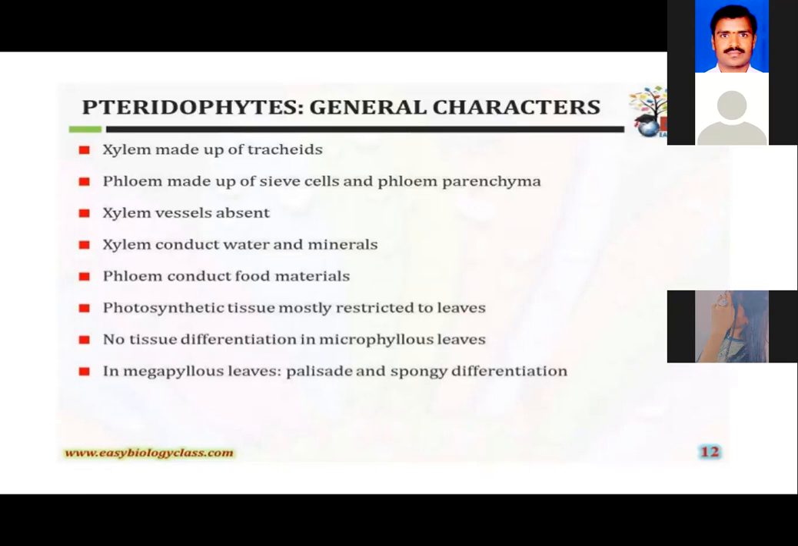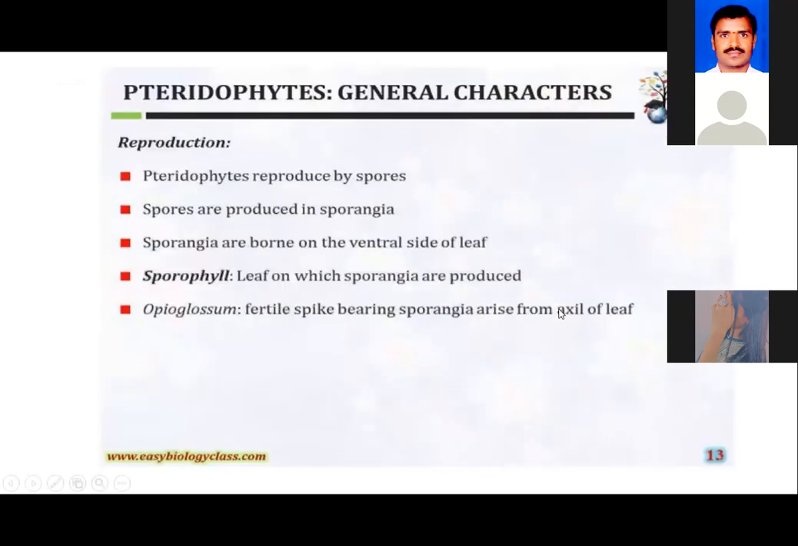Next. Now, next is the photosynthetic tissue, that is, the greenery of the plant is restricted only to the leaves, because the leaves consist of the chloroplasts or the chlorophyll pigments. So they appear green in color, and photosynthesis is restricted only to those leaves. Next. So that comes to the general morphology of the sporophytic plant body.